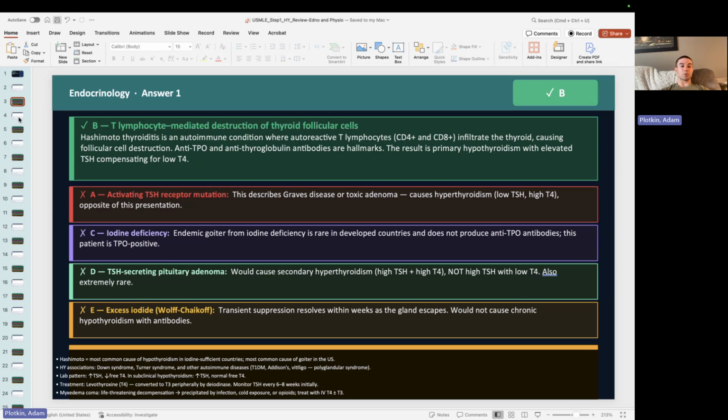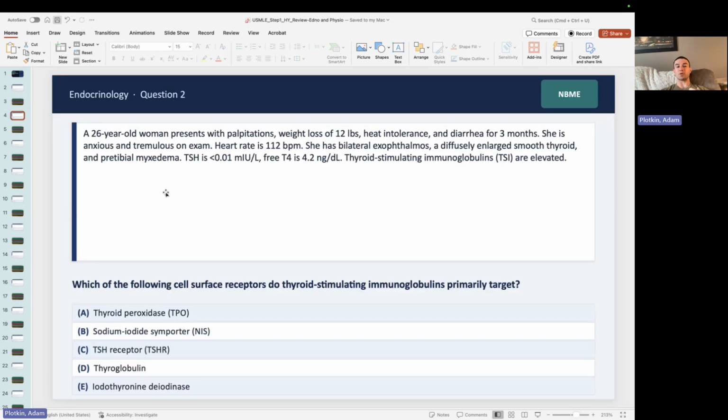All right. Next question. 26-year-old woman presents with palpitations, weight loss of 12 pounds, heat intolerance, and diarrhea for 3 months. She is anxious and tremulous on exam. Heart rate's 112. She has bilateral exophthalmos, a diffusely enlarged smooth thyroid, and pretibular myxedema. Her TSH is less than 0.1. Free T4 is 4.2, which is elevated, and thyroid stimulating immunoglobulins are elevated. Which of the following cell surface receptors do TSIs primarily target? There are your answers. So take a second, pause your screen, and think about it.